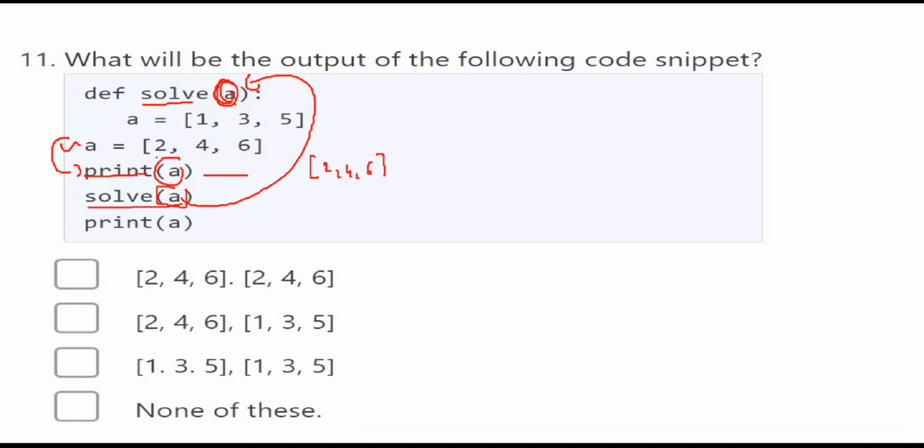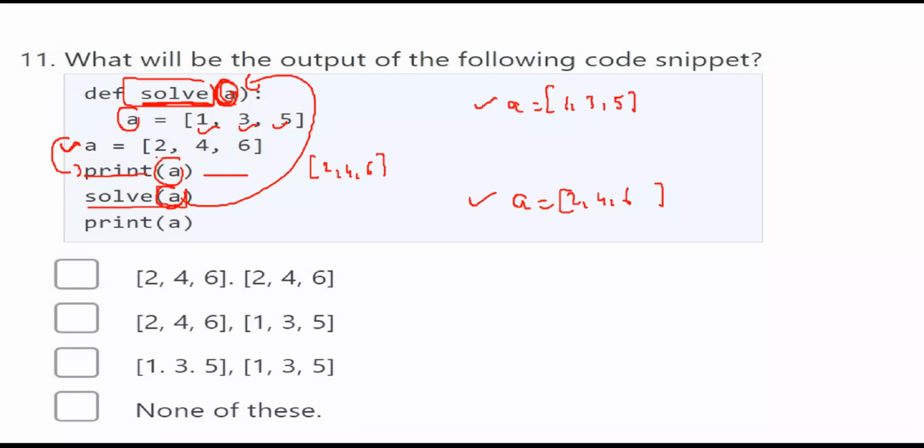Here, please remember that this A and this A are separate. This is the A which is defined inside a function. Okay. This is the A defined outside the function. So this A is local to this function only. Here you are modifying the A. A is equal to 1, 3, 5. Here you have modified the local A. Your Python interpreter will create a separate A for the outside variable and a separate A for the inside variable within the function. So this A is different and this A is different.